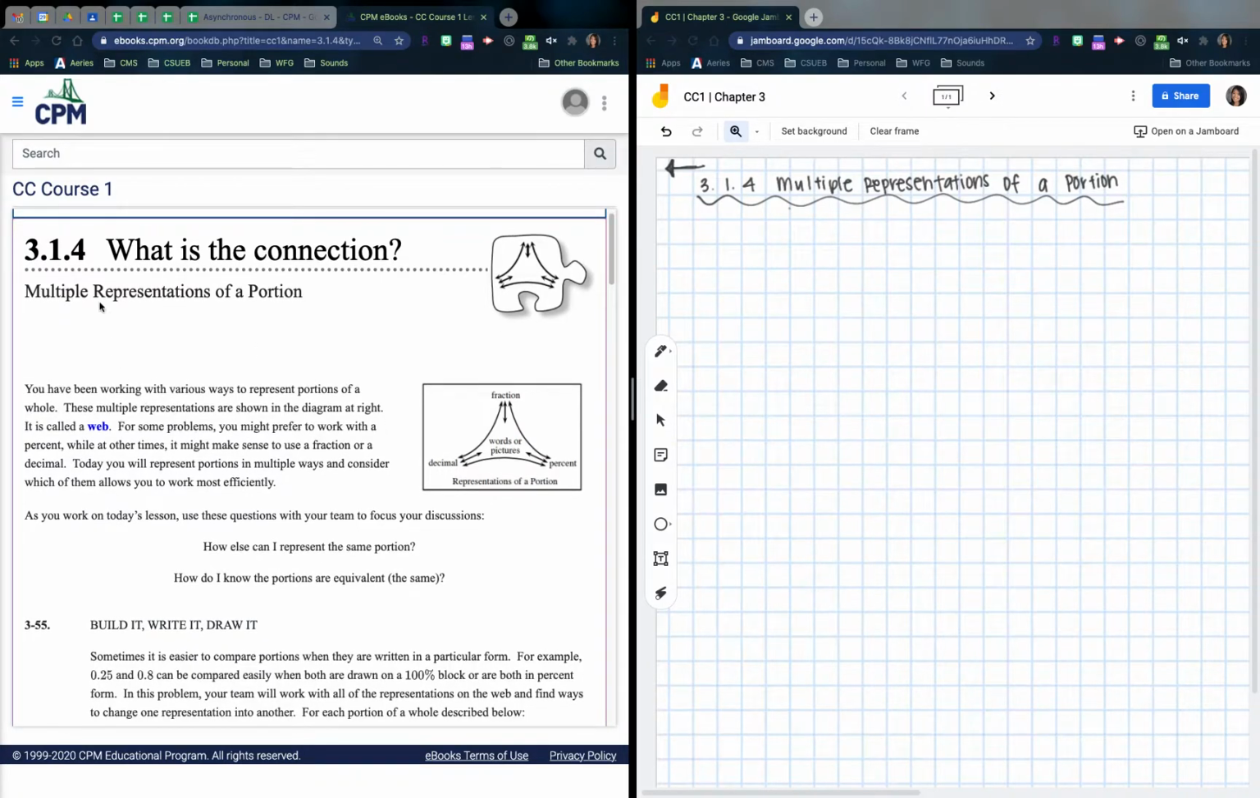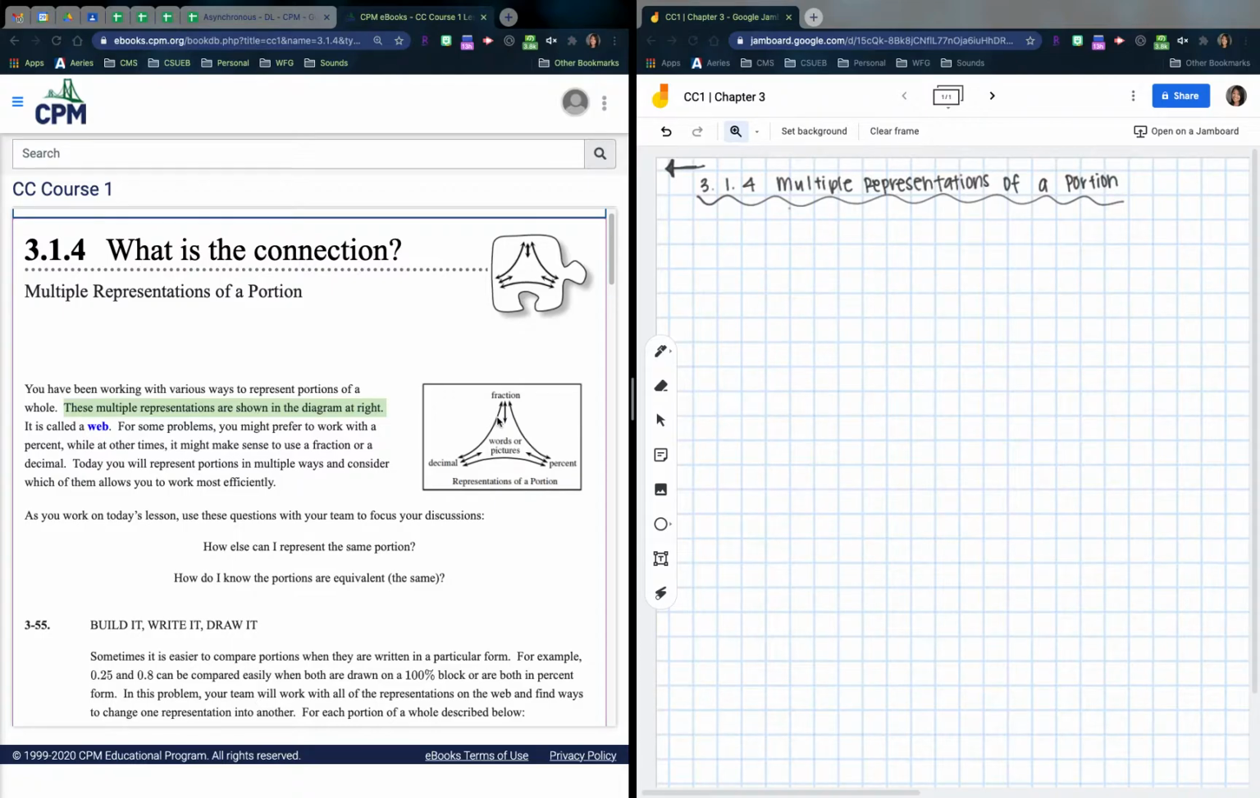Okay. So it says 3.1.4, what is the connection? You've been working with various ways to represent portions of a whole, right? Remember, a portion is a part of something. We're thinking parts. These multiple representations are shown in the diagram at the right. It is called a web. This is our portion web. We are going to be using this a lot. I use it a lot with my 7th graders, and we'll be revisiting it a lot.